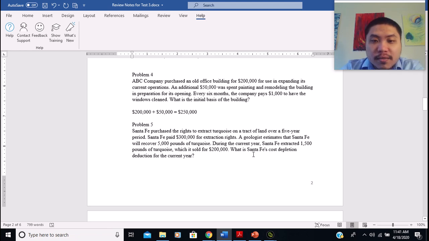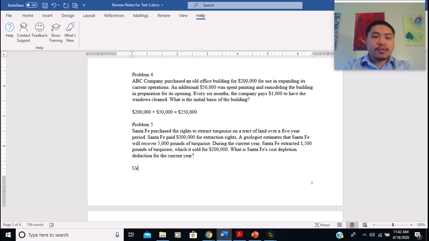And the reserve of resources in this piece of land is 5,000 pounds of turquoise, right? So with that, we can calculate the per unit depletion, because we have the basis of the whole mine, and we have the total reserve, right?